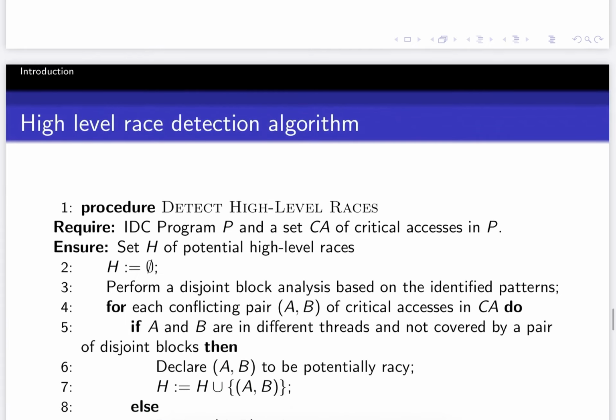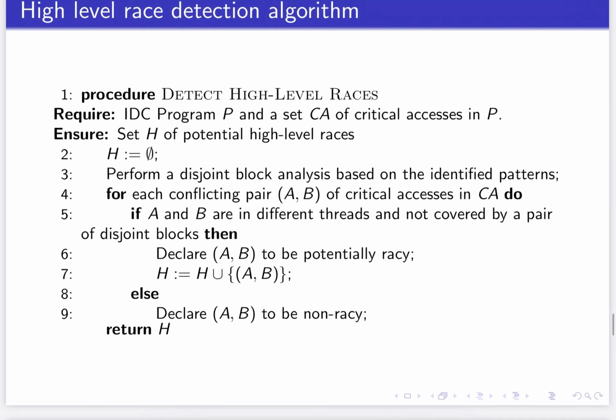Once we do this, we are ready to run the race detection algorithm. So here is the algorithm. We need an interrupt driven program P and a set of critical accesses that have been statically marked by the user.